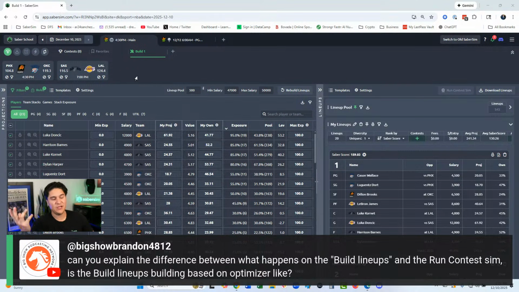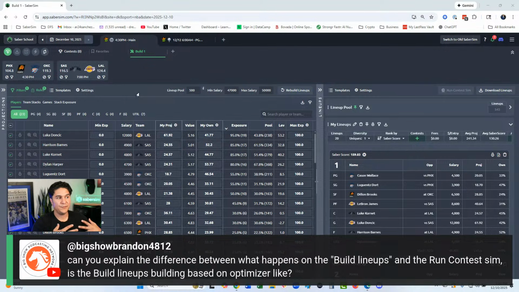So if you're playing a 20 max and you have 20 entries, we're going to put 20 lineups at a time into what we call a contest sim, into a contest or a tournament with what we call field lineups, which are basically our best attempt to predict what the other lineups in your contest are going to look like.